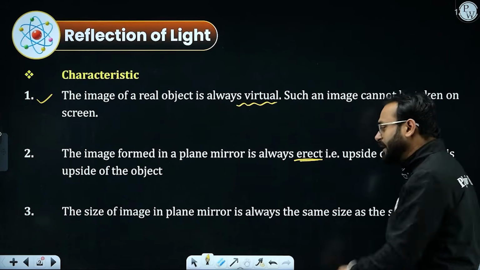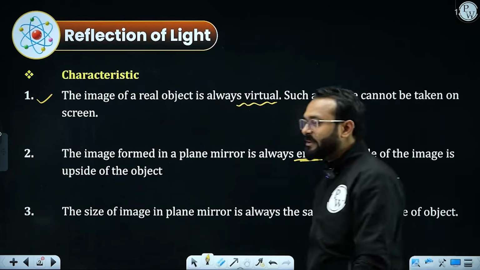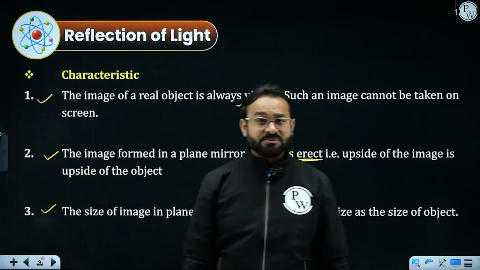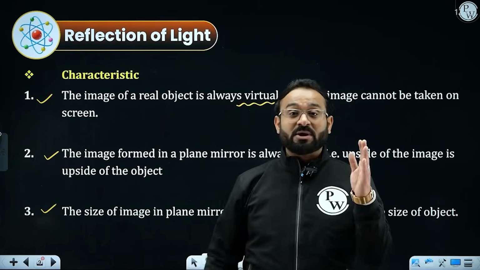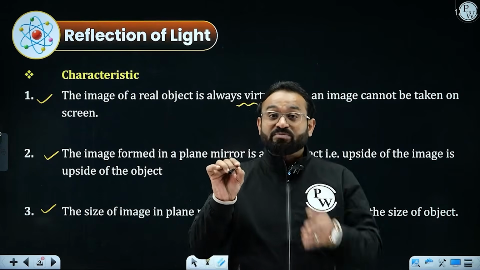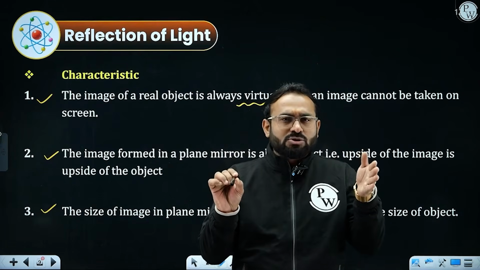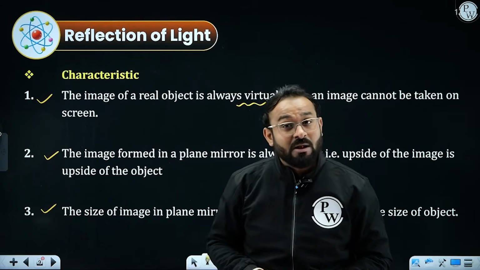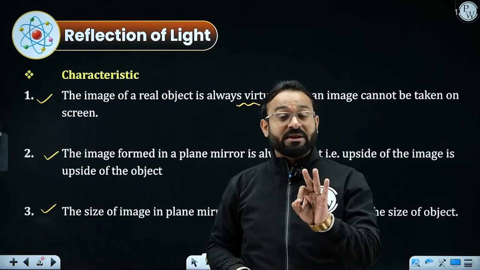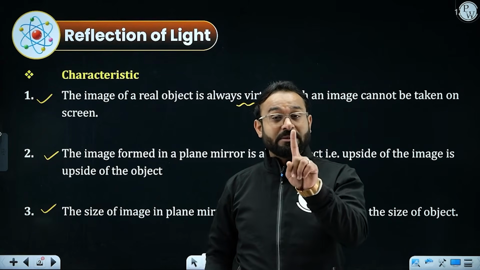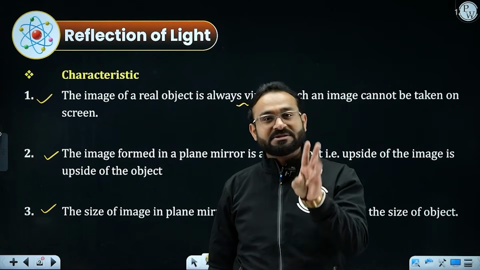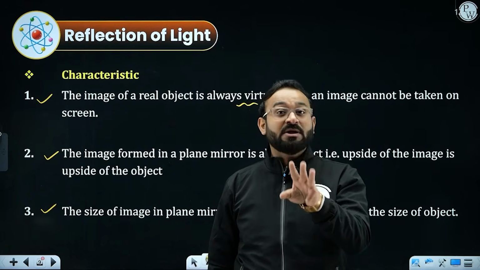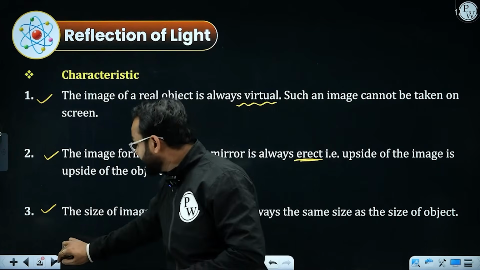The size of the image in the plane mirror is always the same as the size of the object, which means whatever your height is, whatever the size of the object is, the image will also be of the exact same size. That is point number 3. So 1, it gives a virtual image. 2, it gives an erect image. 3, the size of the image is equal to the size of the object. These are the 3 points we have seen so far.